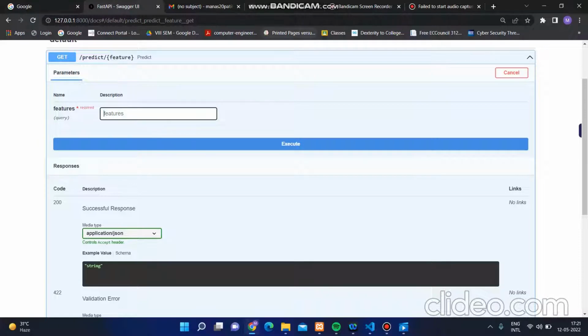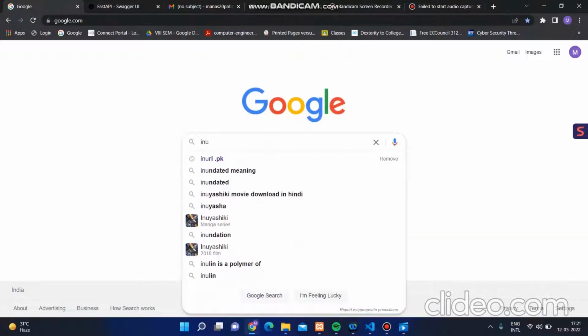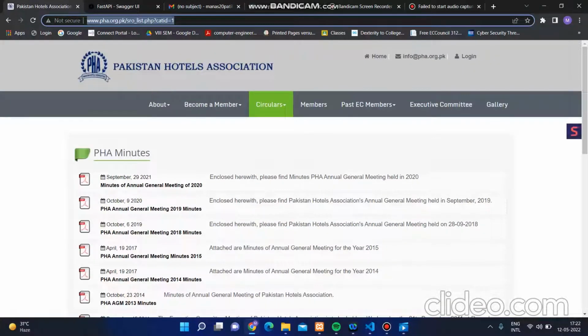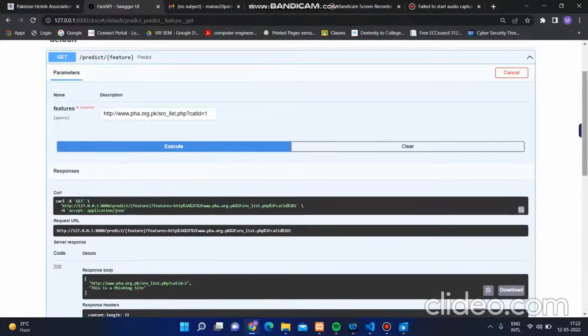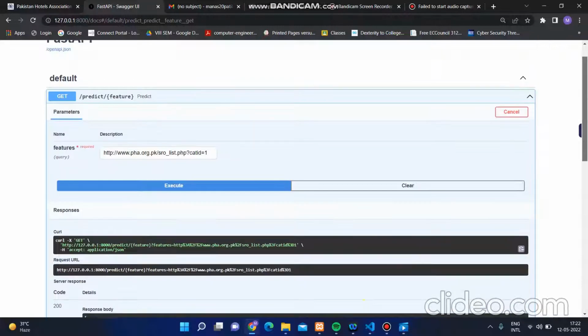So let's check it out. Let's enter a URL. This is the basic database, and let's check whether this whole website is a phishing link or not. Let's copy it, paste it over here, and execute it. Over here we can see that this is a phishing site, and we have also got the content length, what server it is from, etc.